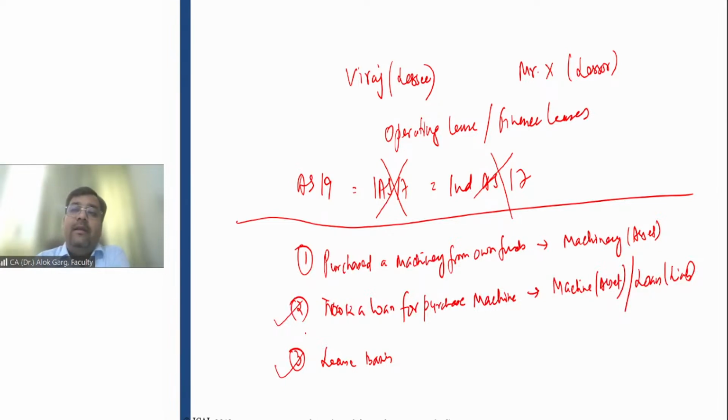So friends, a company which is taking a loan and then buying an asset, the assets and liability will be inflated. But a company at the same time, which is not taking a loan, but taking another form of loan in terms of lease, that company is neither showing the asset nor showing the liability. So the numbers of company 2 and company 3 will not be comparable. Why? Because one company is showing asset as well as liability, but the second company is neither showing an asset irrespective of getting a right to use that asset. The company is not showing a leasehold liability as well, right?